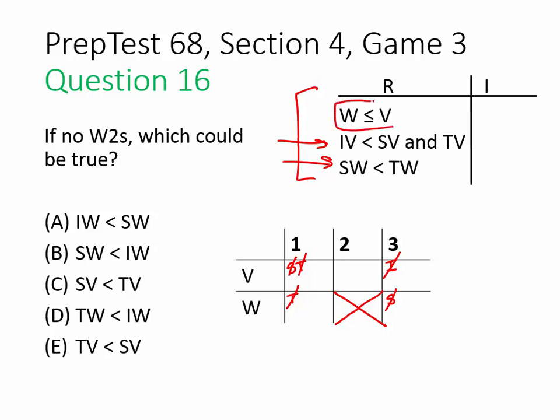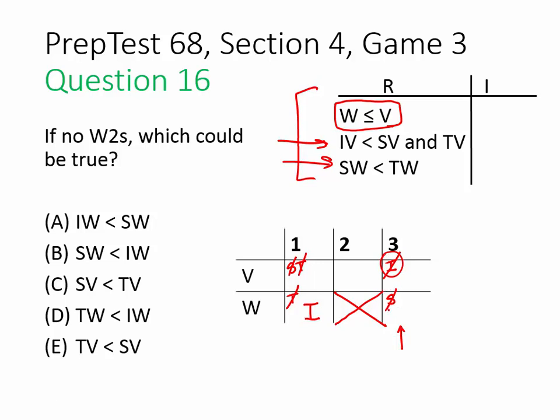Each client's W score must be less than or equal to its V score. Therefore, IW must go in space 1. That's because if we tried to place IW in space 3, it would require us to put IV in space 3. And we cannot do that, as you can see. So IW is in space 1.